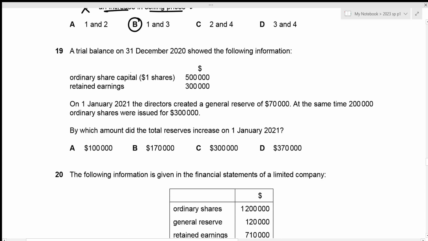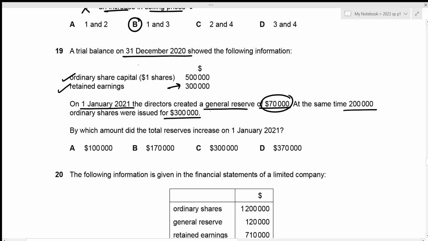A trial balance at 31st December 2020 showed the following information, where given the ordinary share capital as well as the retained earnings value. On 1st January 2021, the directors created a general reserve of 70,000. Remember that general reserve is created from the amount in our retained earnings. So basically, in order to create the general reserve of 70,000, we subtract 70,000 from retained earnings, which means that we take 70,000 from retained earnings and create a separate reserve called the general reserve by putting that 70,000 in that particular reserve. Then at the same time, 200,000 ordinary shares were issued for 300,000.